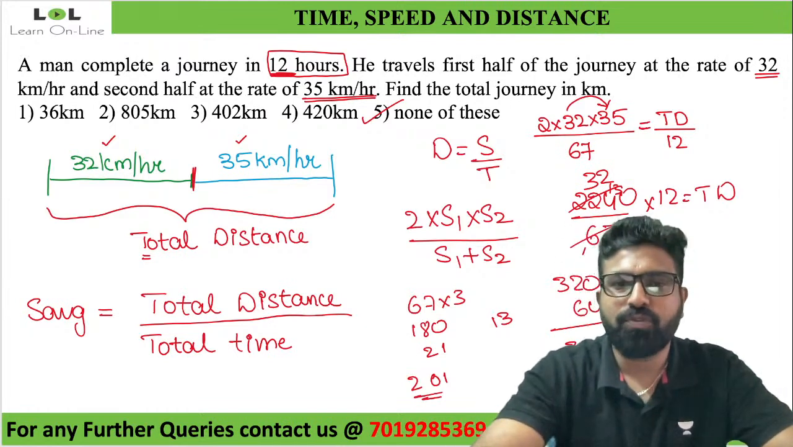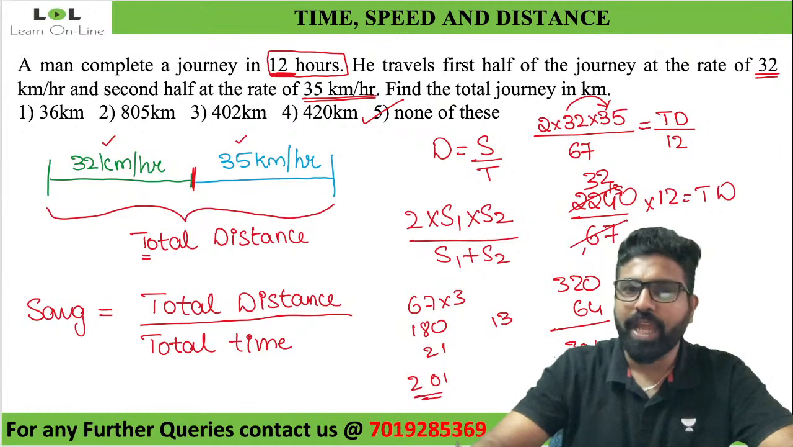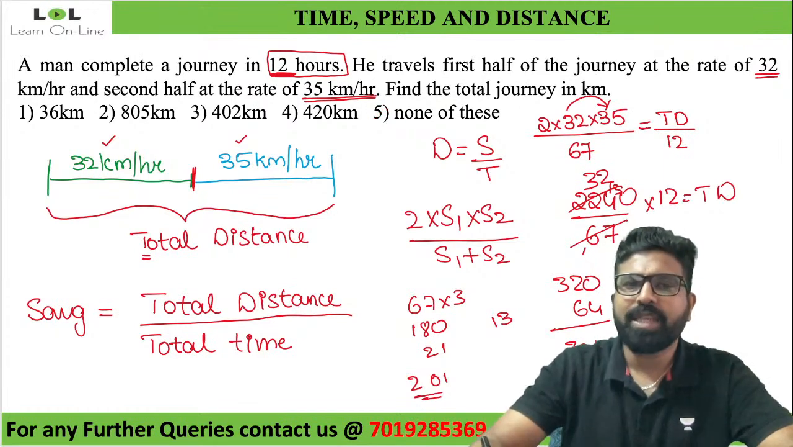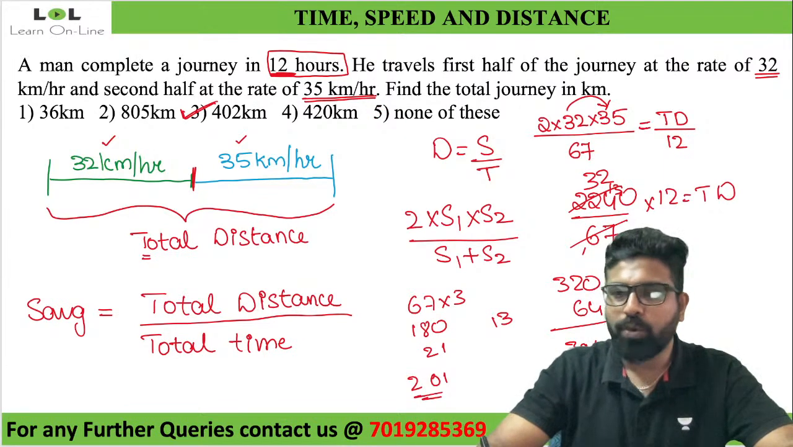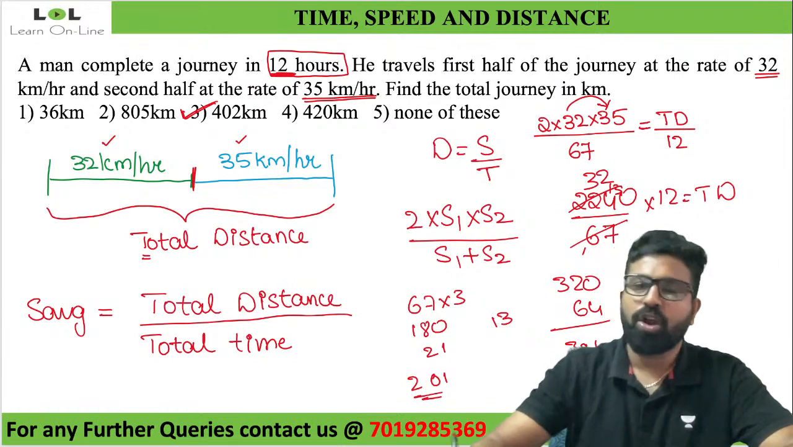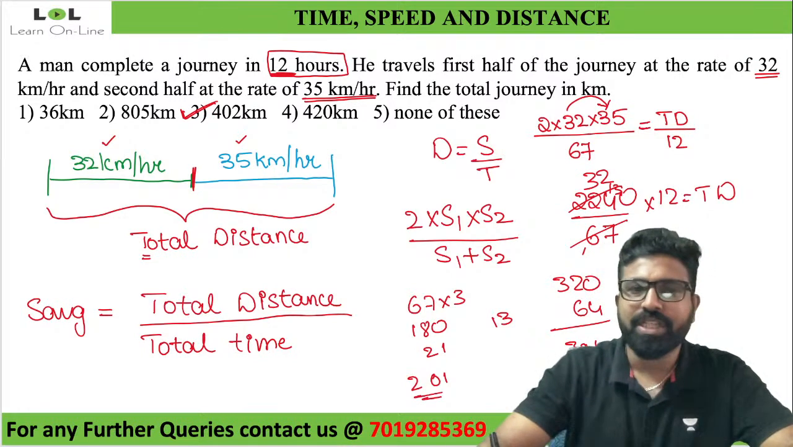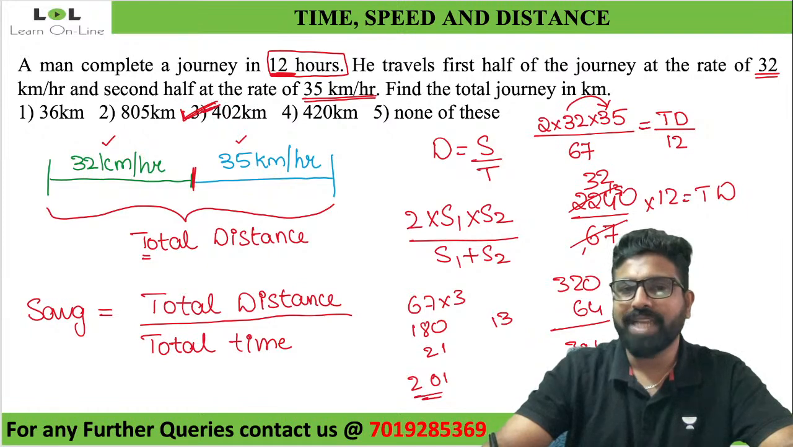It might be 402, but it is not exactly 402. It'll be some decimal value, 401.19 something. That is where we have gone wrong. If you take the approximate value, yes, it is 402, but it is not exactly 402.